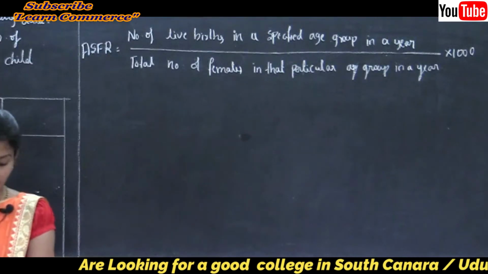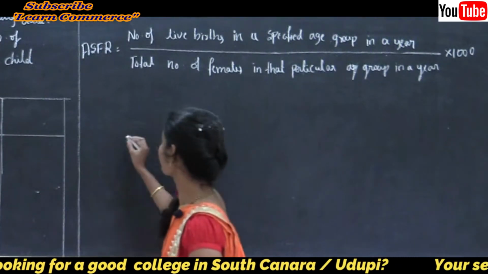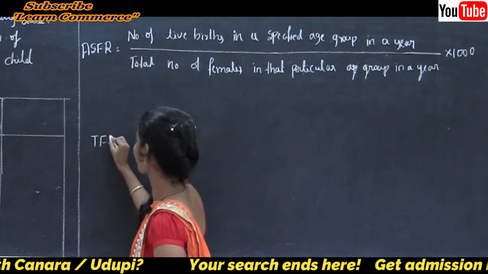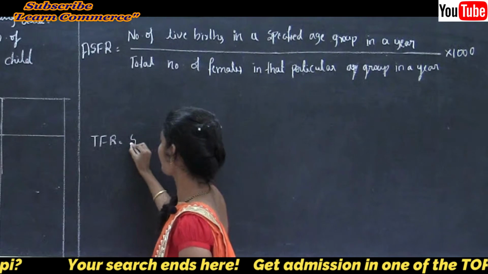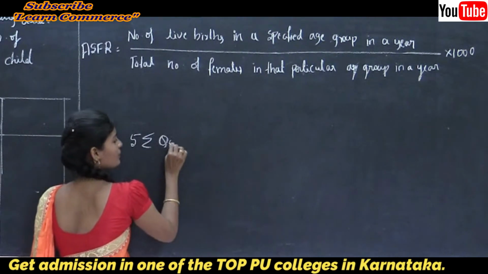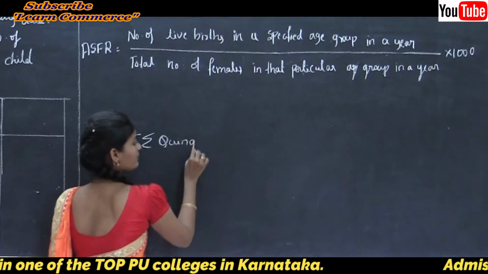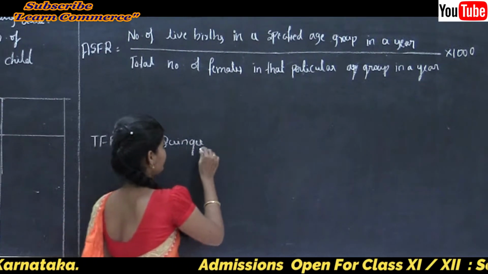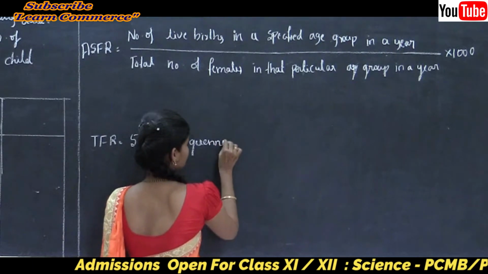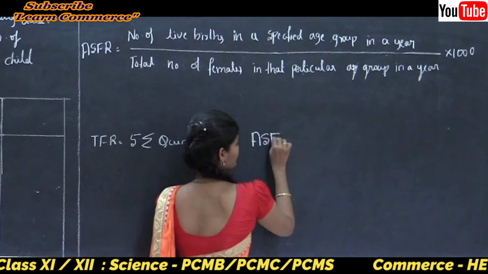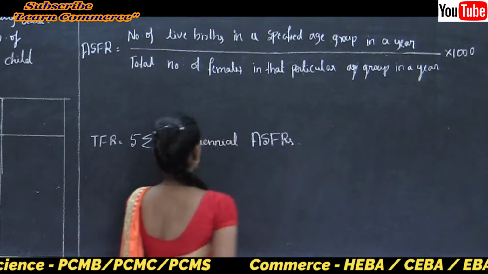So the total fertility rate formula is TFR is equal to 5 into the sum of quinquennial age specific fertility rates.